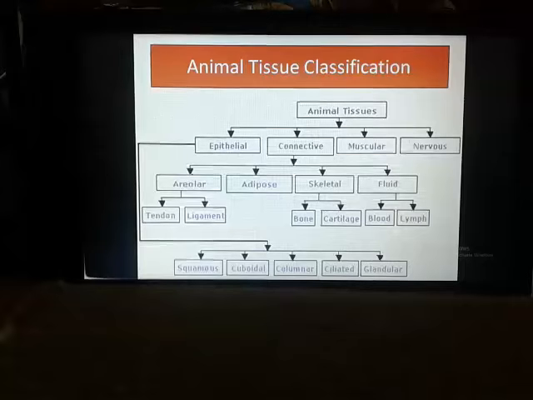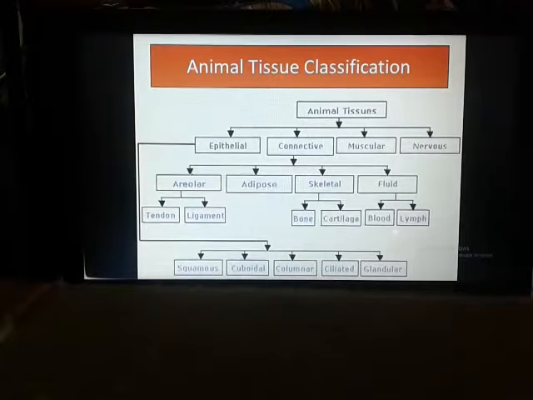Welcome back, student. So now I will discuss the remaining part, that is the last part, your blood and lymph. That is one kind of connective tissue. This is fluid connective tissue. Okay, so blood and lymph. See, fluid connective tissue consists of blood and lymph.